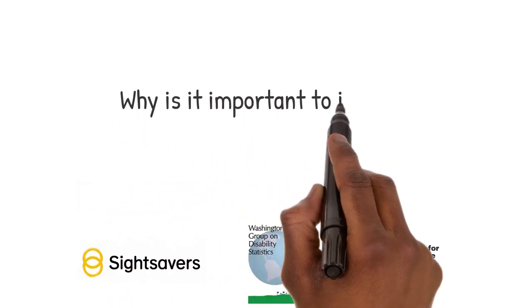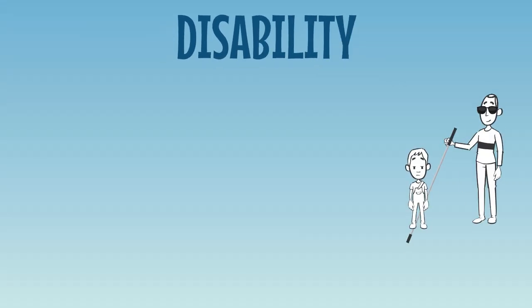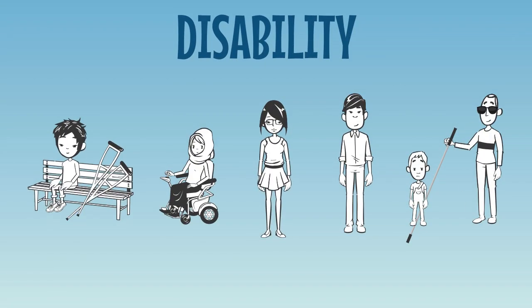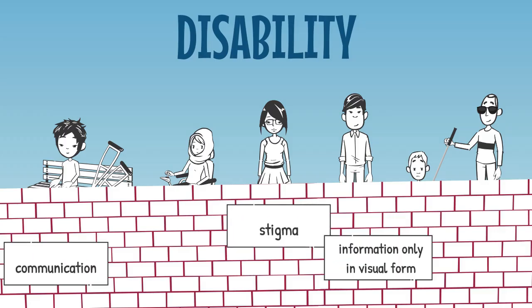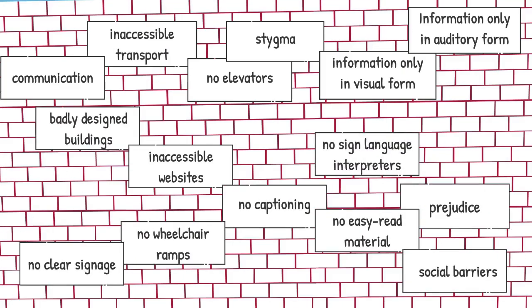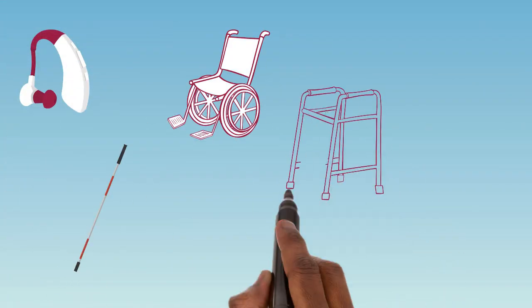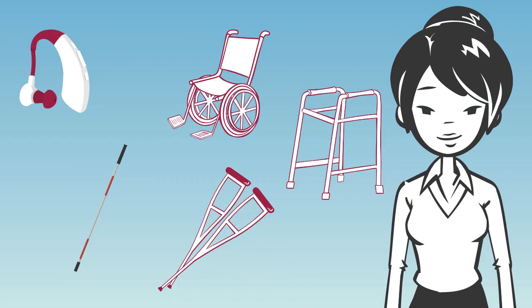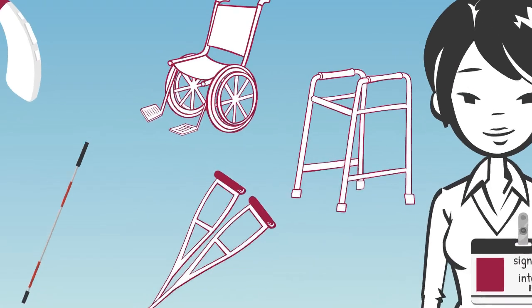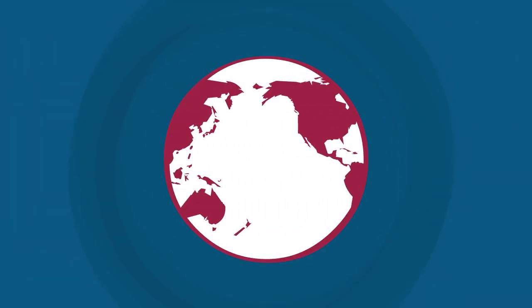Why is it important to identify the population with disabilities? Disability results from the interaction between a person with a functional limitation and the barriers in their environment. The result is the inability to fully participate in society. The population with disabilities is varied, with different types and levels of disability and with different needs, but the one thing all persons with disabilities need is an environment without barriers. This enables all to participate at an equal level with others.